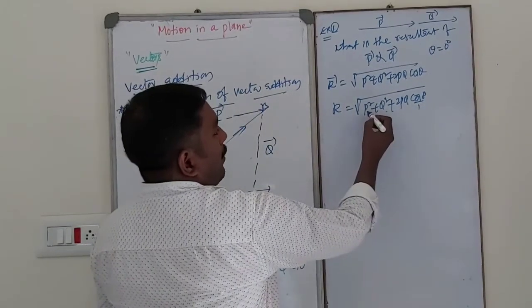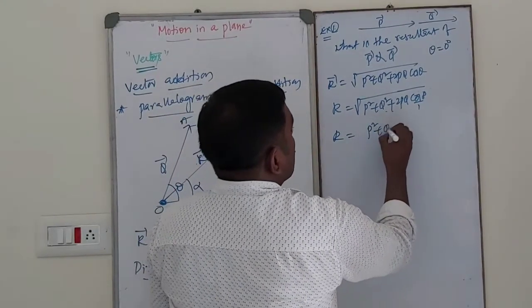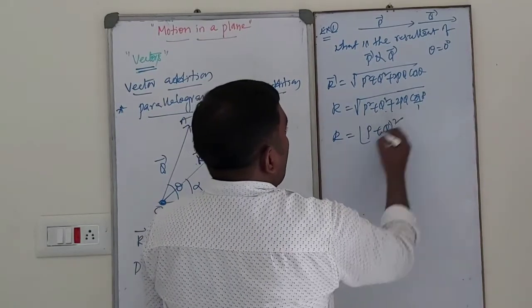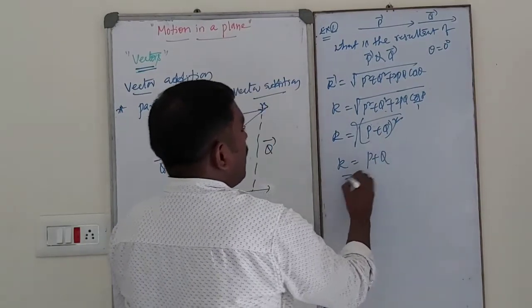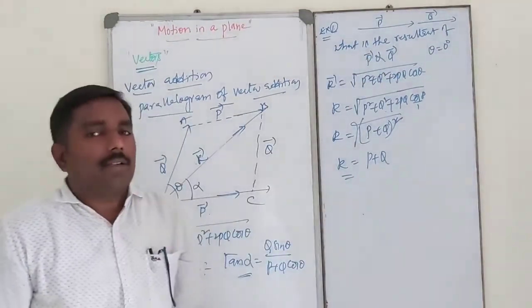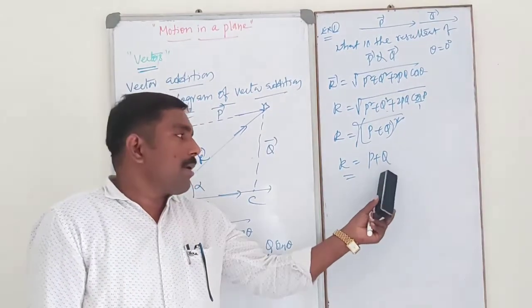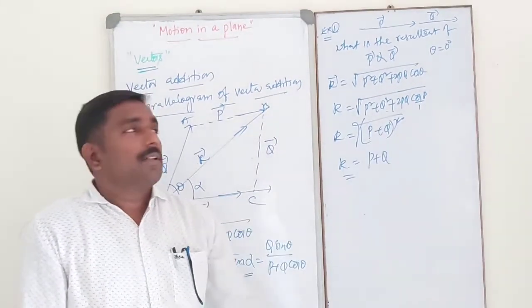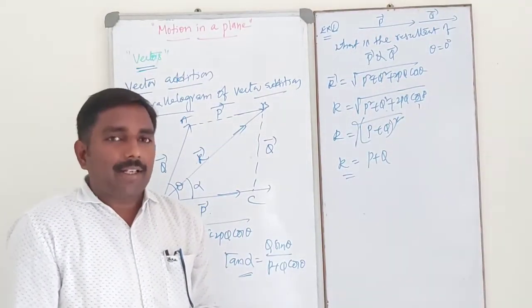So instead of A, B, we have P, Q, then R is equal to the square root of P square plus Q square plus 2PQ, that is P plus Q whole square, and the square root cancels out. So R is equal to simply P plus Q. So whenever two vectors act along the same straight line, that is the same direction, the resultant vector is equal to the sum of the individual vectors. Simply those two vectors can be added, then we will get the resultant vector.